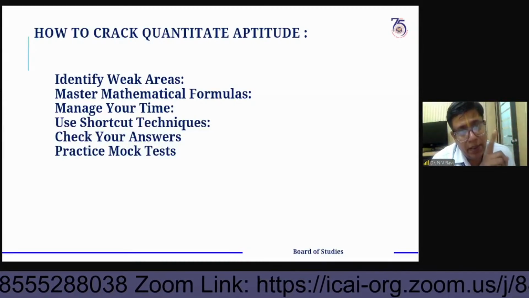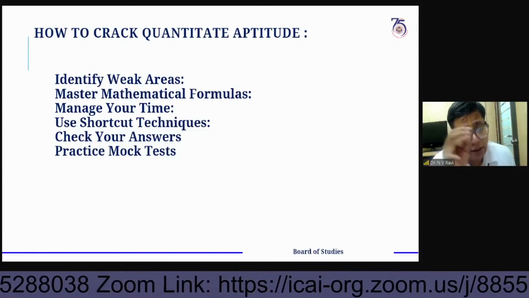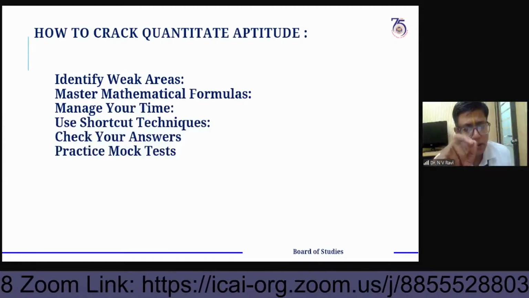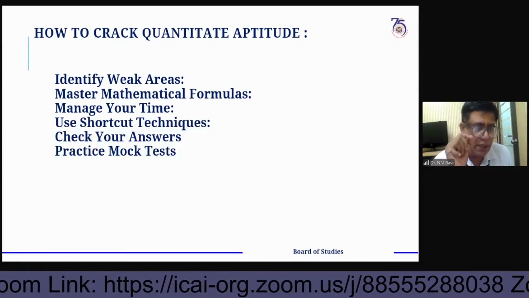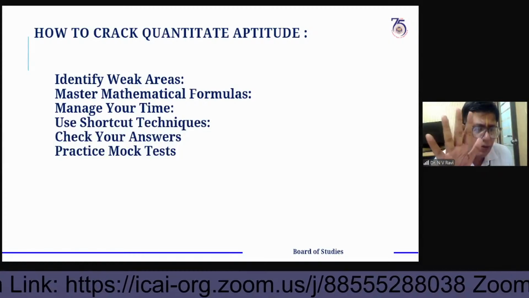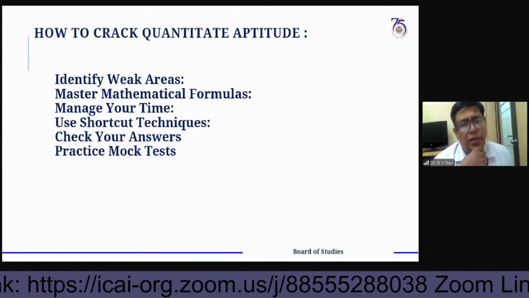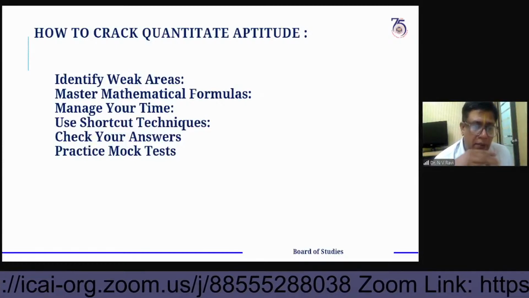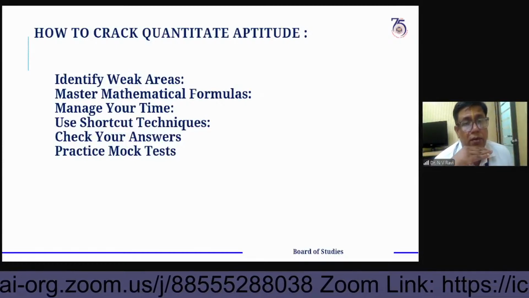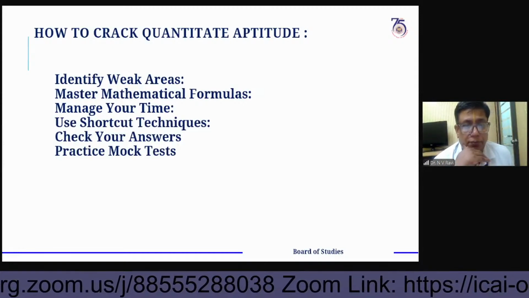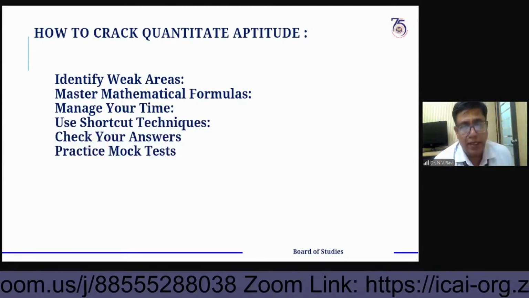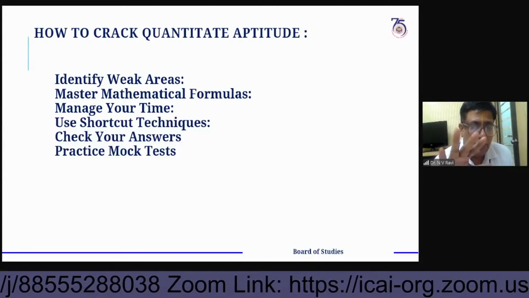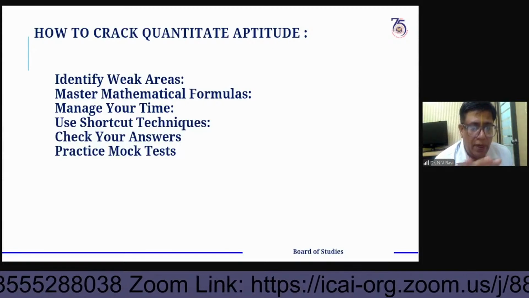Look at that, 80% or 80 to 90% of the questions are very simple and easy. Maximum 10% may not be understood, may be tough as per your level of understanding during the examination. Sometimes you may feel tension also, but definitely all these things you can overcome. That is the purpose of taking these kind of sessions. Those who have joined, definitely they will have an advantage after this.